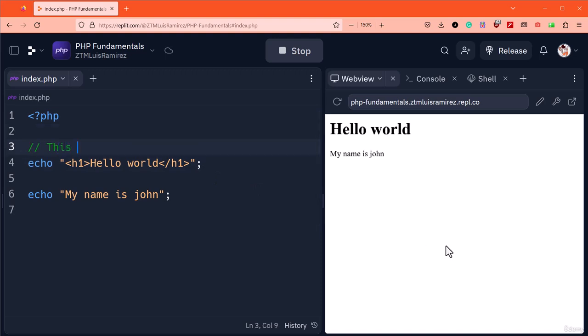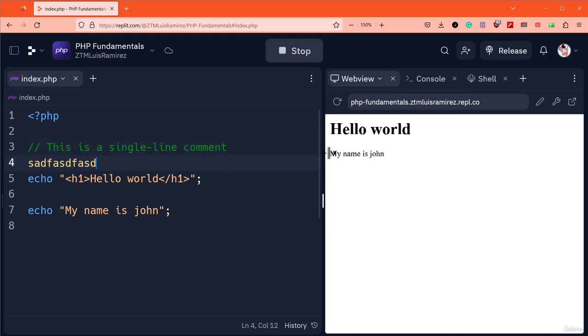The comment we've written is considered a single-line comment. As the name implies, only the code on this line is affected by the comment. If I were to attempt to write more text on a new line, errors would get thrown.